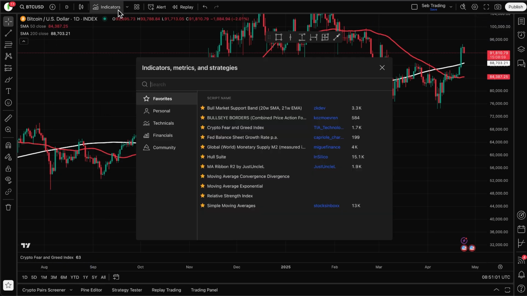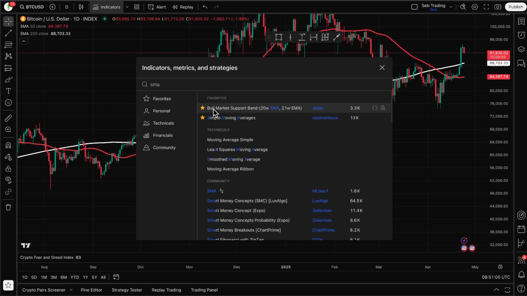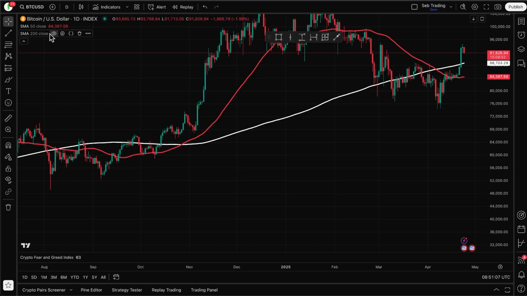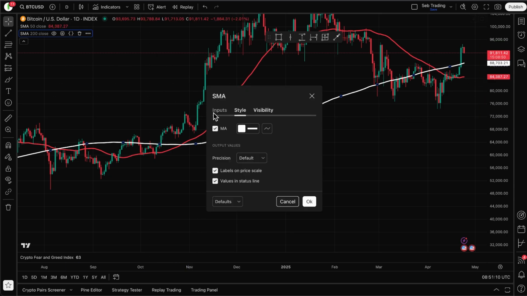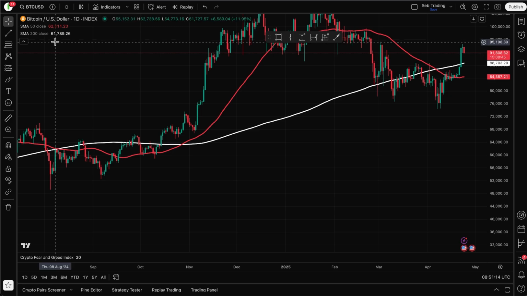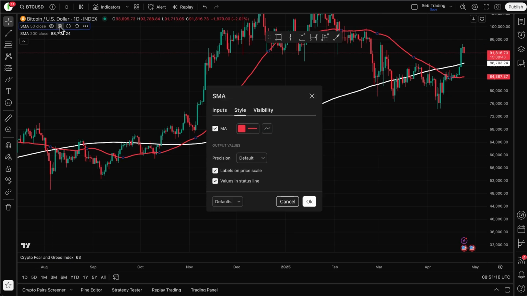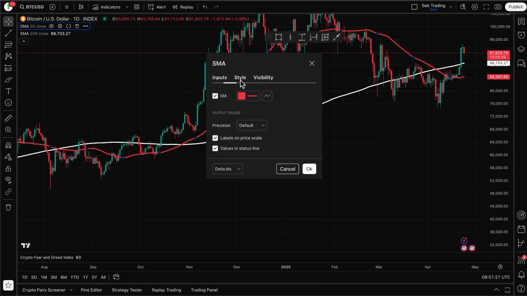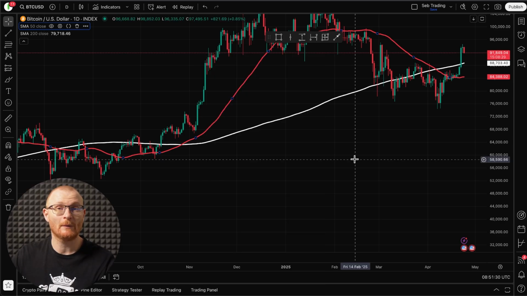Just go up to your indicators and then add SMA, simple moving averages, and then go to your settings and make sure that this one is 200 days, white if you like, and then this one here, 50 length, and red.